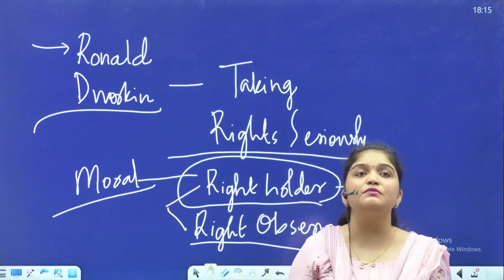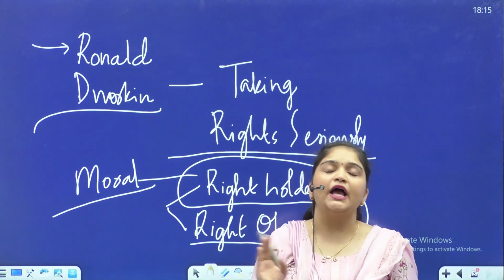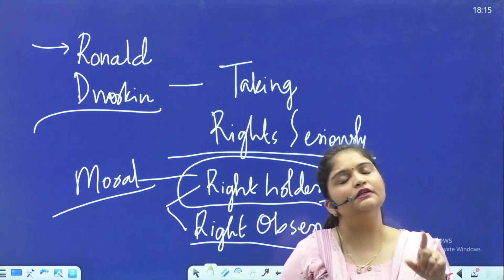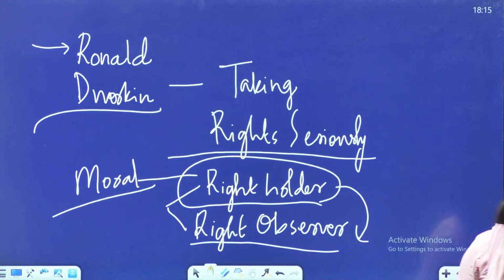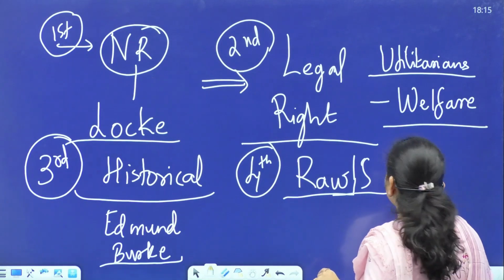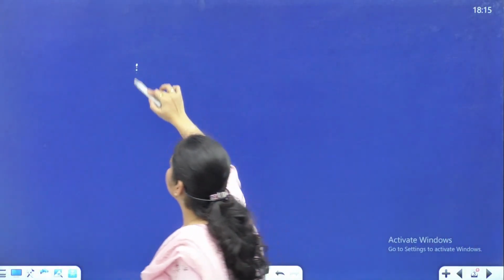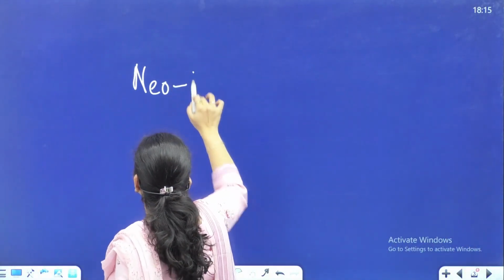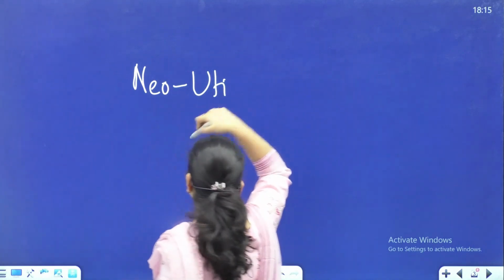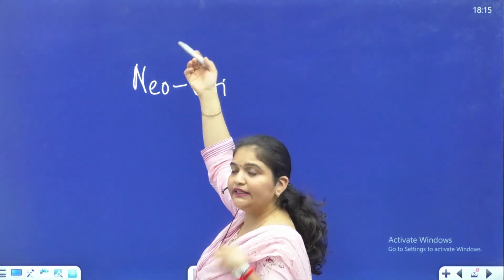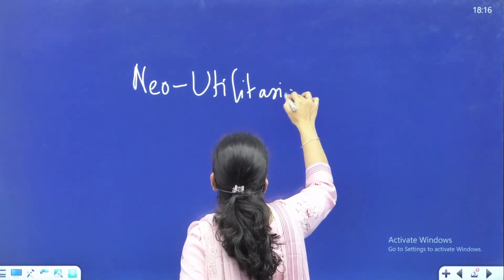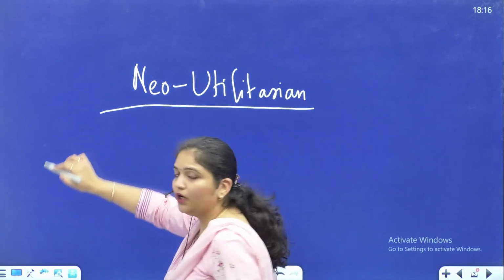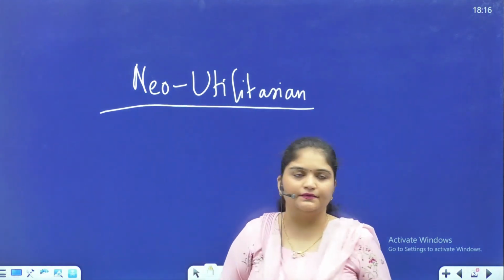But what gives me satisfaction, which activity I prefer over the other, is what they emphasize. So it is the neo-utilitarian tradition. Just note down the names of the neo-utilitarian tradition also. You can say how this has led the concept of utility to shift from the pleasure and pain principle to what? To preference or satisfaction.